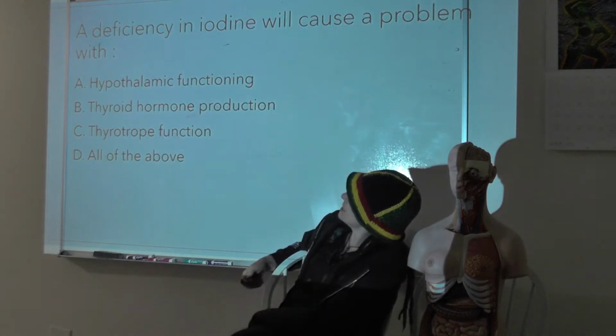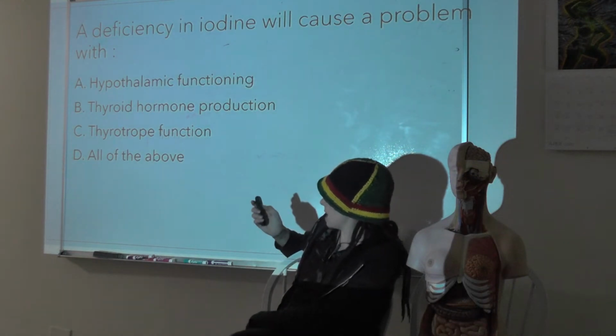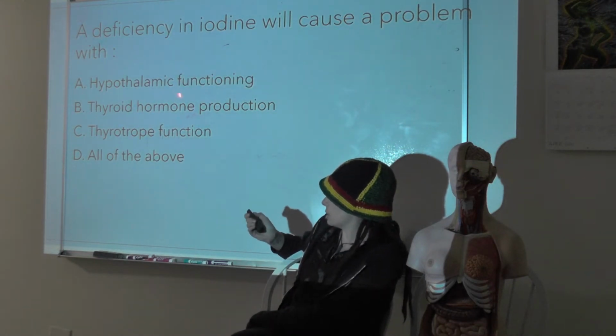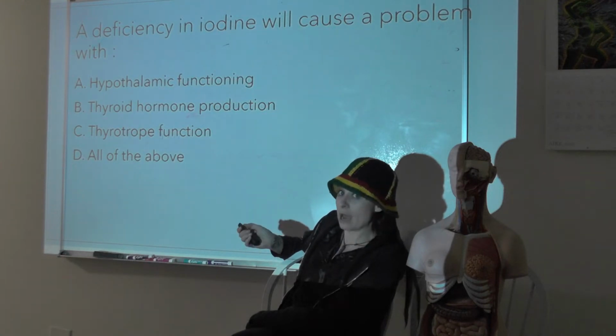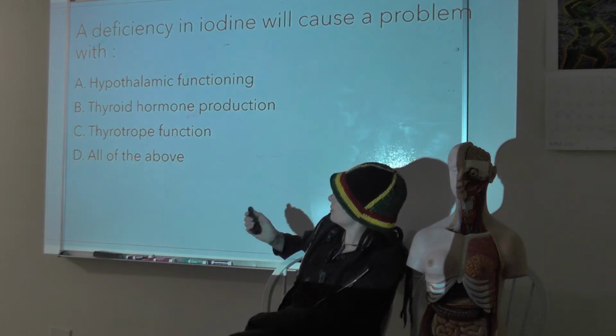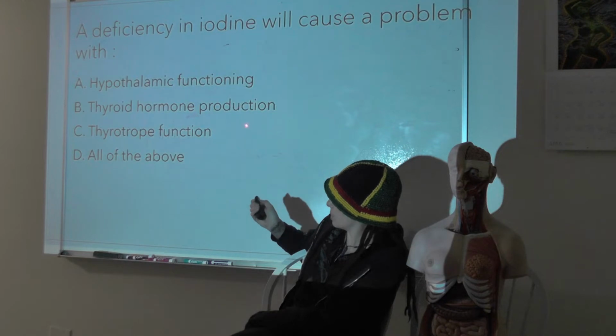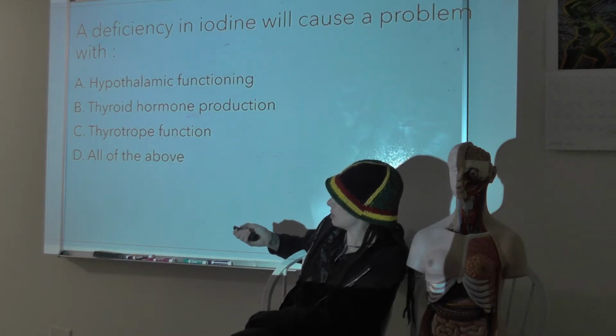Okay, a deficiency in iodine will cause a problem with A, hypothalamic function, B, thyroid hormone production, C, thyrotrope function, or D, all of the above. So deficiency in iodine will cause a problem with hypothalamic functioning, thyroid hormone production, thyrotrope function, all of the above.